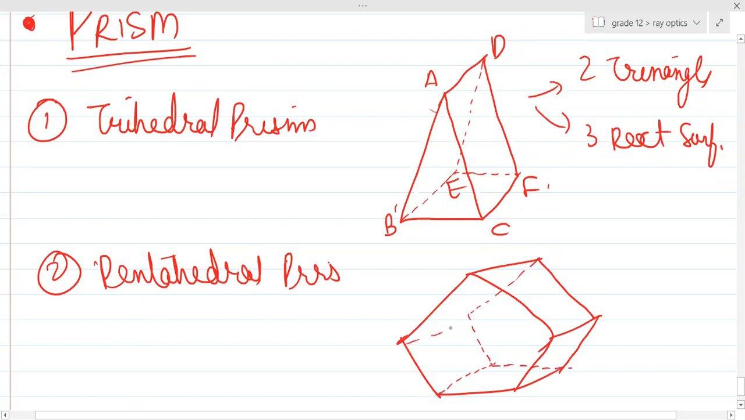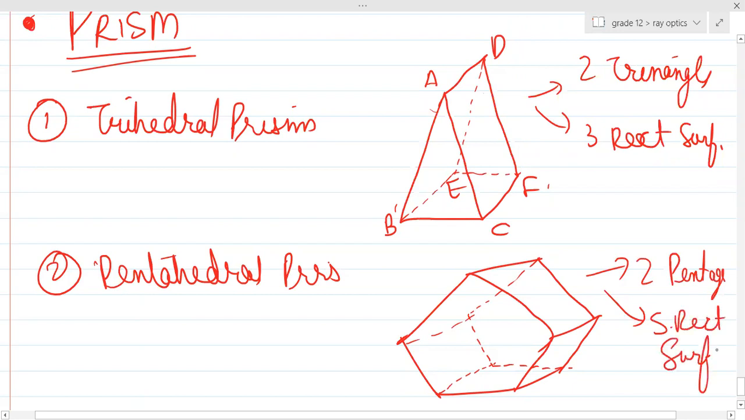Can you see this? This is a pentahedral prism: basically two pentagons and five rectangular surfaces. So basically, what is a prism? A prism is basically a medium which is bounded by a number of rectangular surfaces and two polygons, right? Two identical polygons are there. Two triangles, two pentagons, right? Can you see over here? So two identical polygons and some rectangular surfaces.